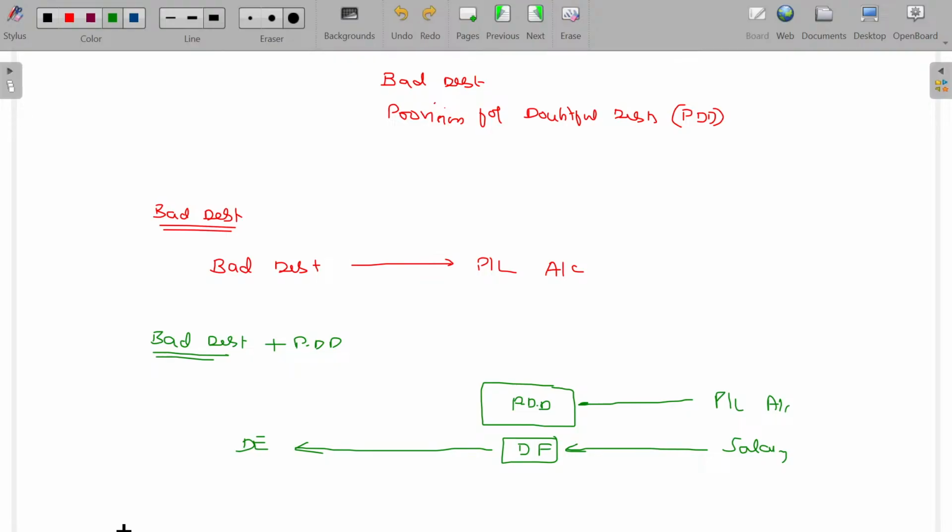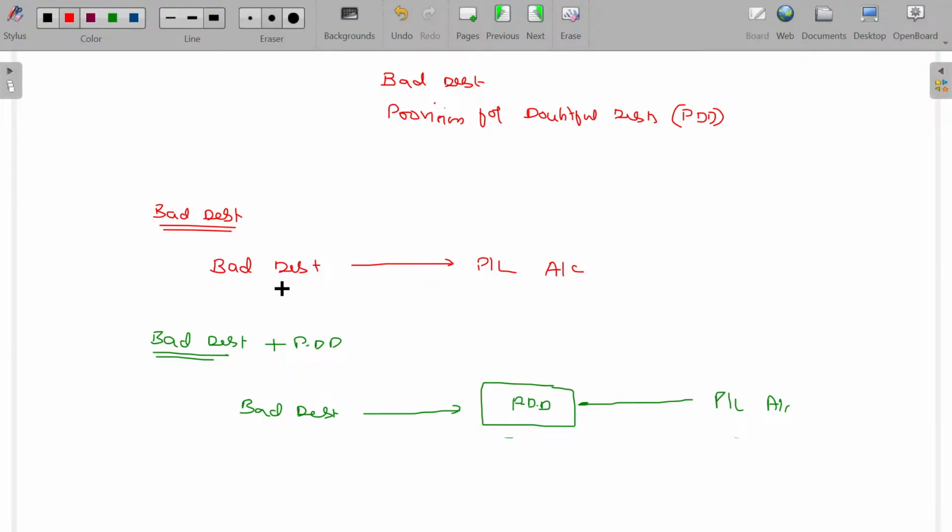If we don't have the PDD, that bad debt loss is adjusted in the P&L account. But we have a separate account for meeting this one. So some amount I am transferring from the P&L account to the PDD account, a special account. This PDD is for adjusting which kind of loss? Bad debt loss. So if actually a bad debt comes, what happens then? This bad debt can be adjusted here. Clear?